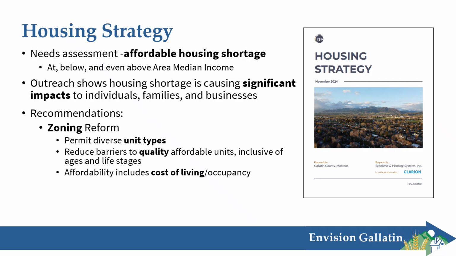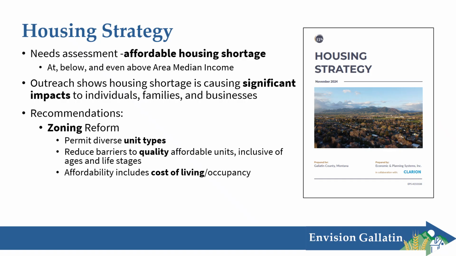And the housing strategy includes several recommendations to address the shortage. It talks about zoning reform, specifically making sure that zoning includes diverse unit types allowed, and that we reduce barriers to quality affordable units and make sure that the units that we permit are inclusive of folks in different life stages, perhaps as people age and as they're starting families, etc.